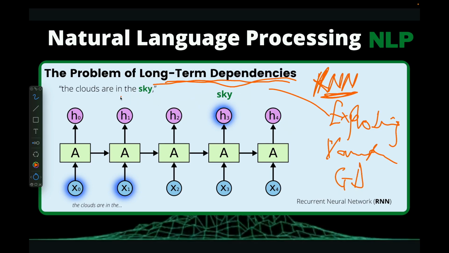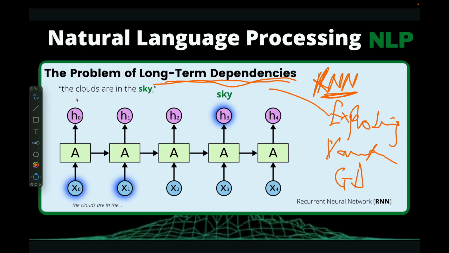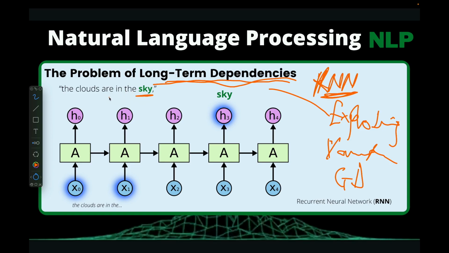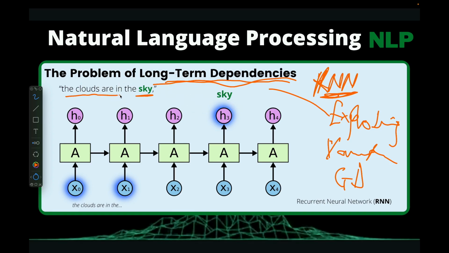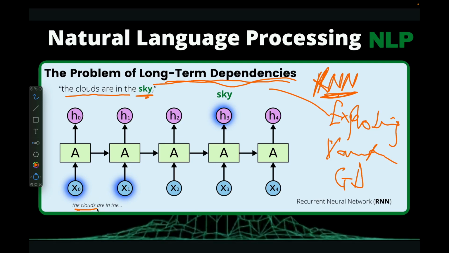Now consider the sentence, the clouds are in the sky. This is just a simple sentence. Let's say I want to predict sky. It's quite easy for the RNN model to do that because, as I said, it keeps track of the previous words that came and then, based on that, predicts the last item. If it knows the previous states of the sentence, it's likely to predict the last word.